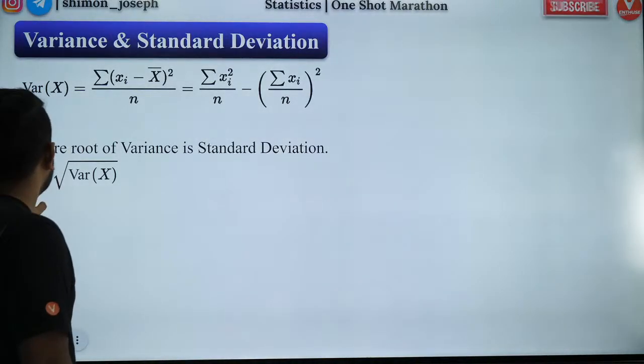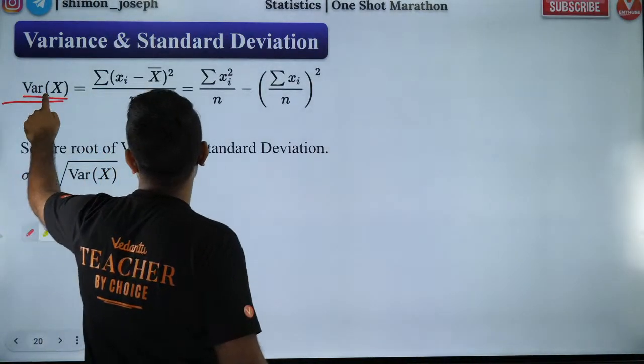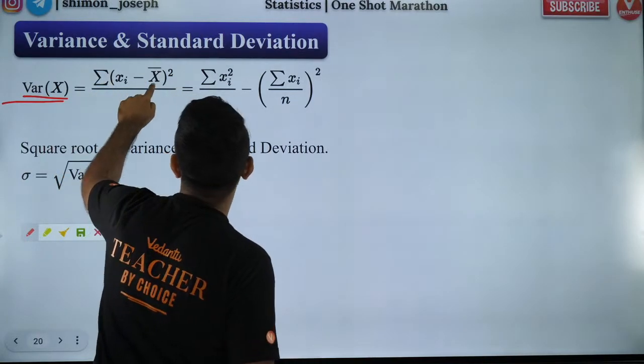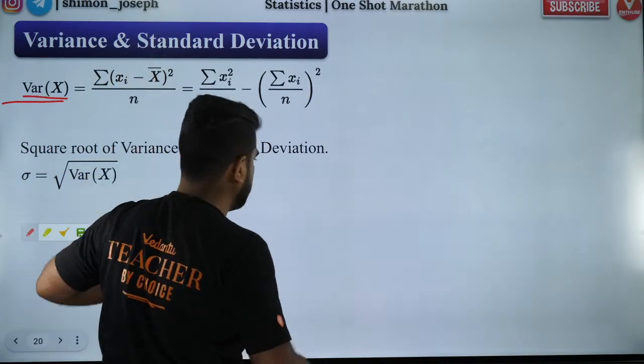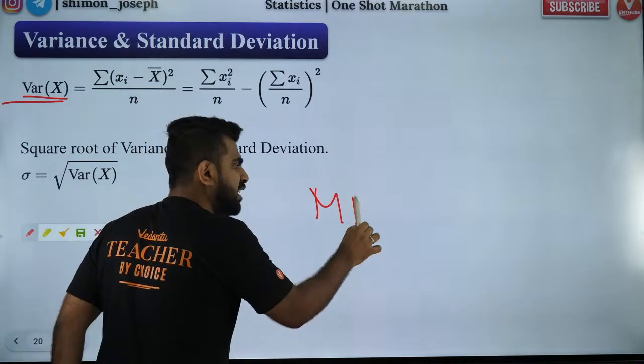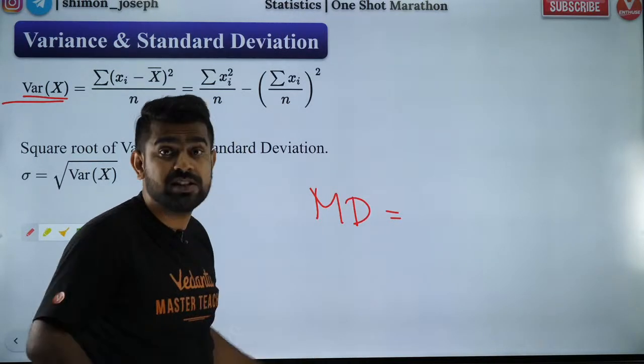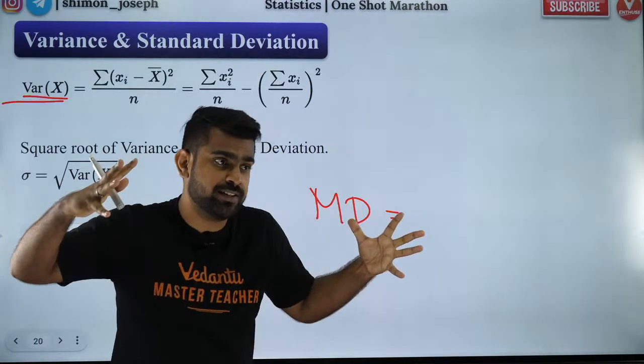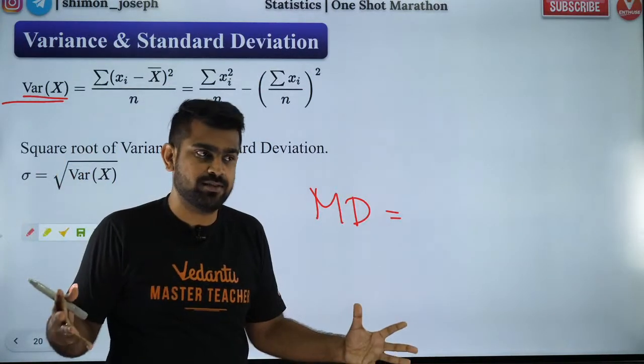What do we have here? Variance is equal to sigma xi minus x bar whole square by n. I'll tell you from mean deviation. Mean deviation is a measure of dispersion: how spread out your data is.